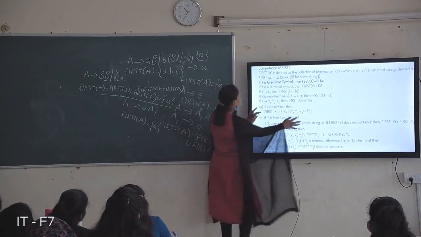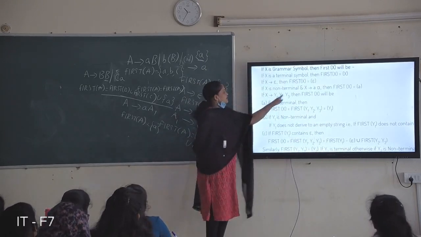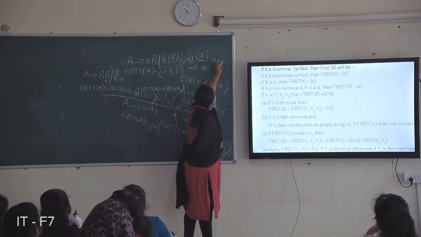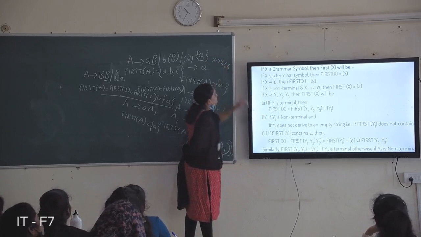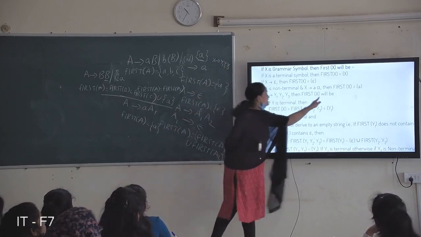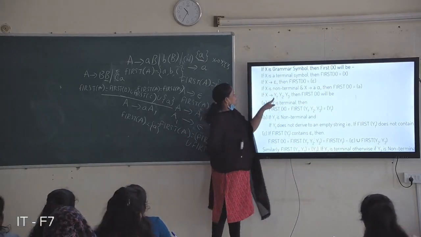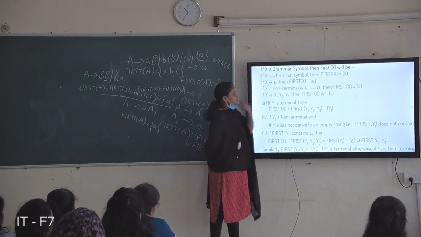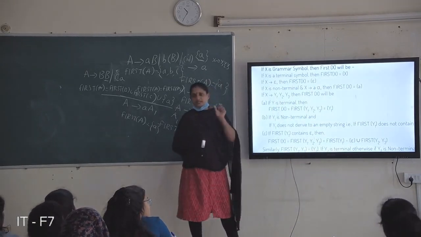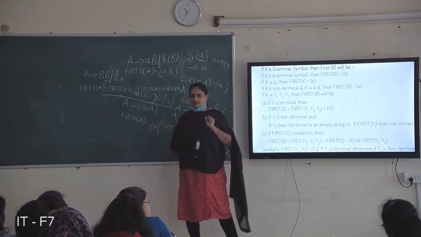And for example, X derives Y1 Y2 Y3. The production is like this, three non-terminals are there. X derives three non-terminals. Then what is first of X? First of X will be, if Y1 is a terminal, automatically you consider that terminal directly.